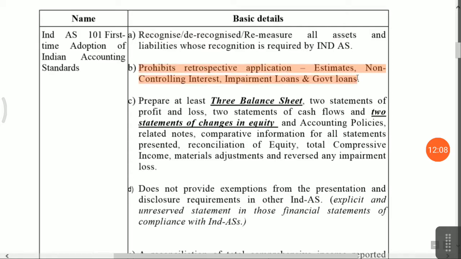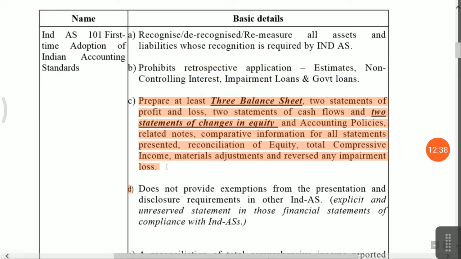Friends, Indian accounting standard prohibits you from giving retrospective application, because if you give retrospective application, all your previous year profits will change, earning per share will change, various factors will change. So it prohibits retrospective application. It should be applied prospectively, unless it is most important, only then. Okay, now what is the presentation given in first time adoption?